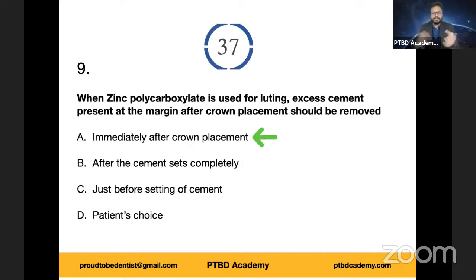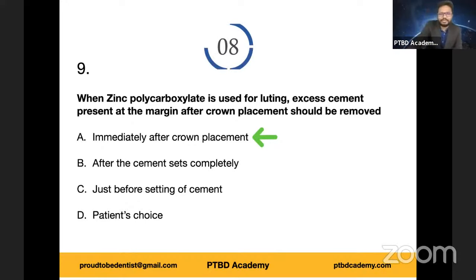So, zinc polycarboxylate. The summary is whether it is GIC or a resin cement or zinc polycarboxylate, adhesive-based cements have to be removed immediately after crown placement. If it is zinc phosphate or zinc oxide eugenol, alloy, calcinol, etc., you should allow the cement to set and then remove the excess. Okay, I hope it's clear.